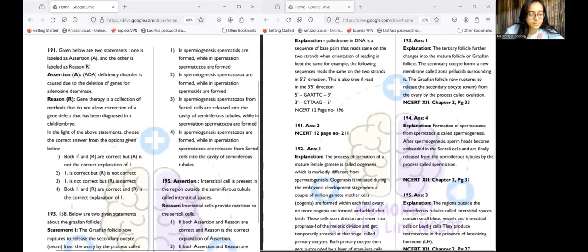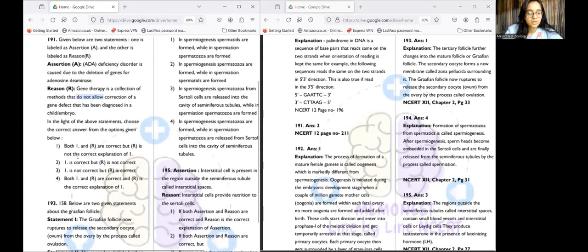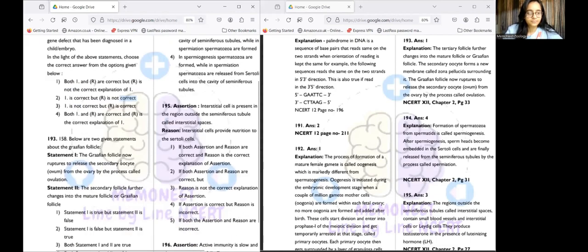So there has been some printing error here as well. So the one here will be A. So assertion and reasoning. So now assertion is also correct as ADA is caused due to deletion of genes. But the reasoning is not correct because gene therapy is a collection of methods that allow correction of gene defect. Why would it be called therapy if it doesn't allow, right? So it allows correction of gene defect that has been diagnosed. So assertion is correct, reasoning is not correct.